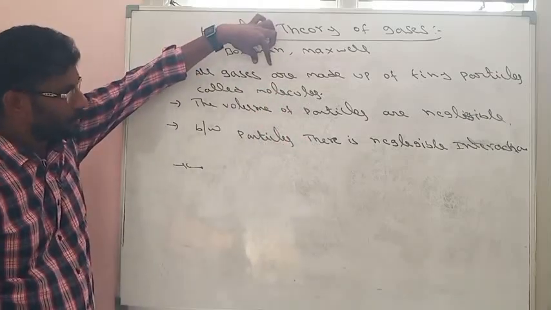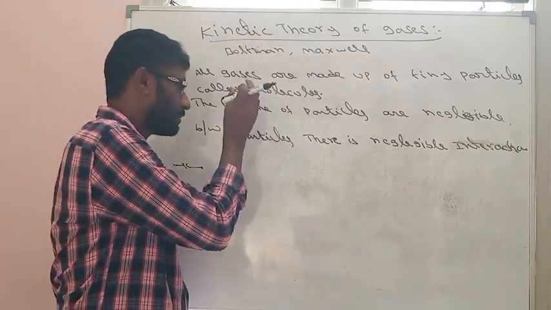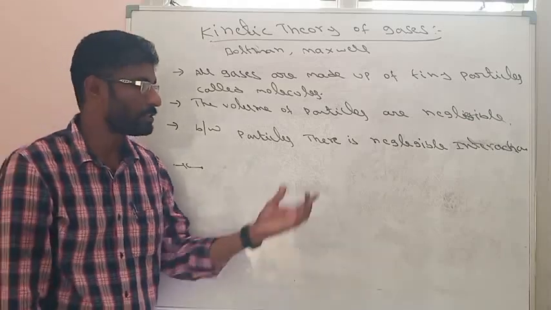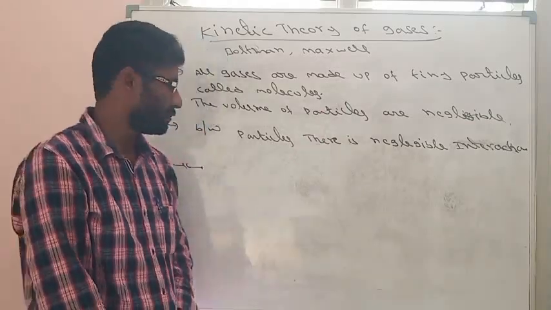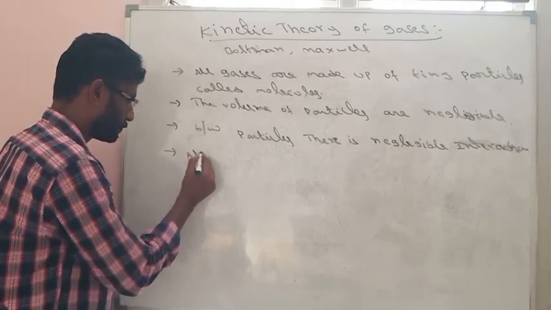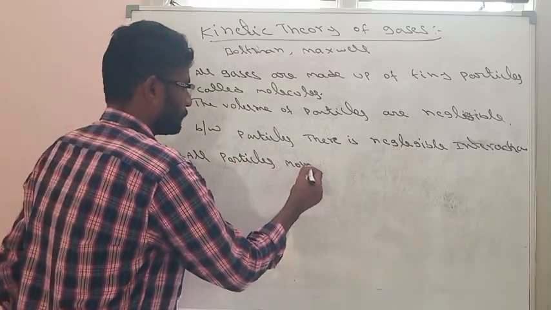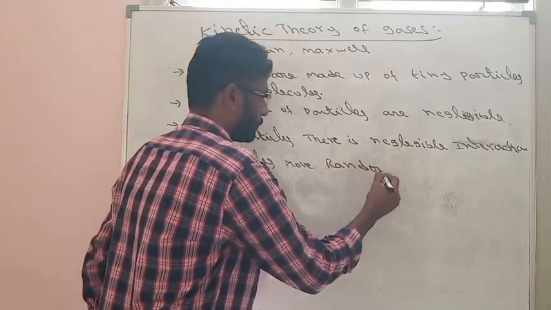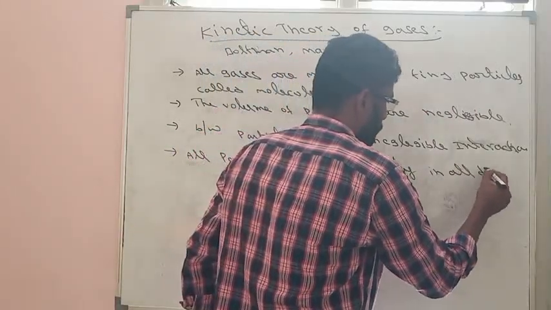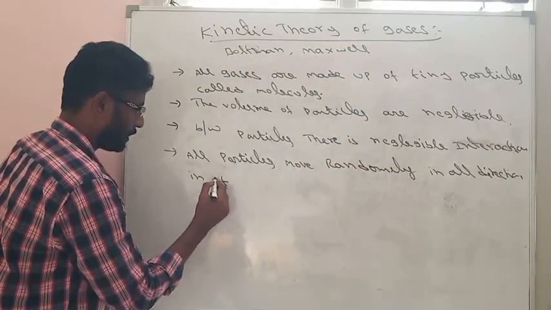The first point says that the particles are very tiny, whose volumes are negligible. The second point says that particles are very weakly attractive. That means the attractive forces can be negligible. And the next point says that all these particles move randomly in all directions in straight lines.